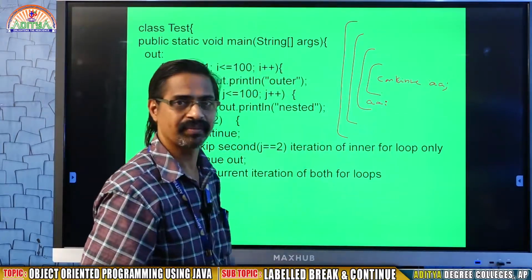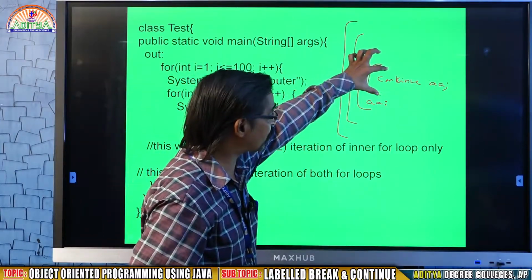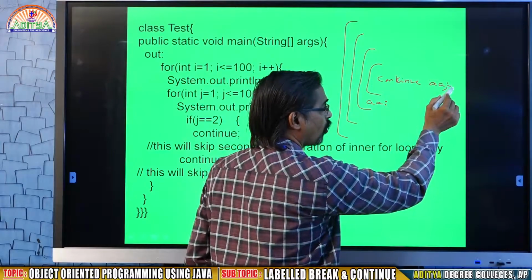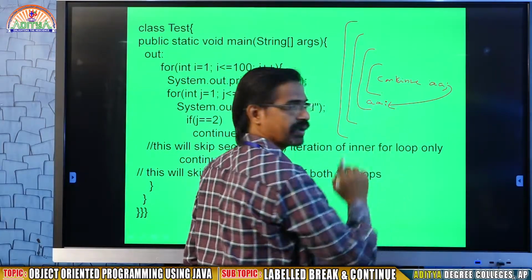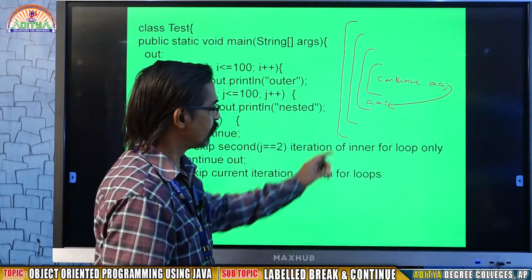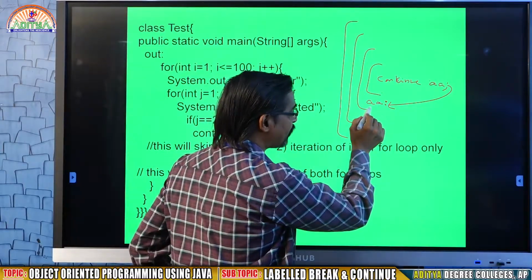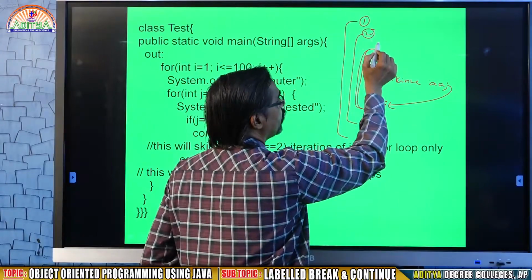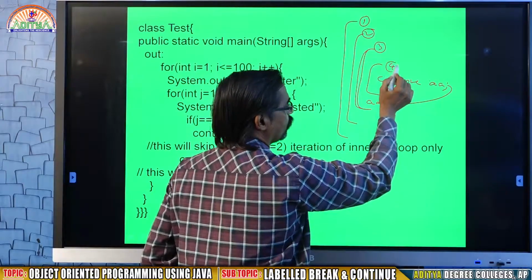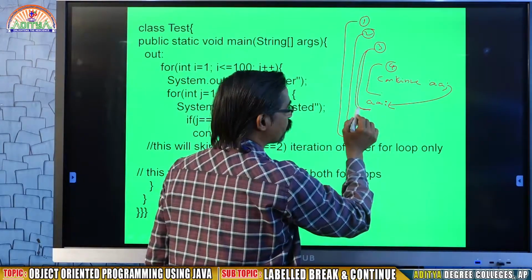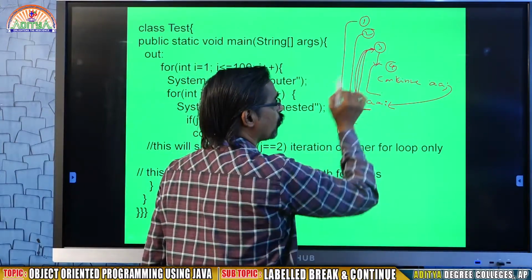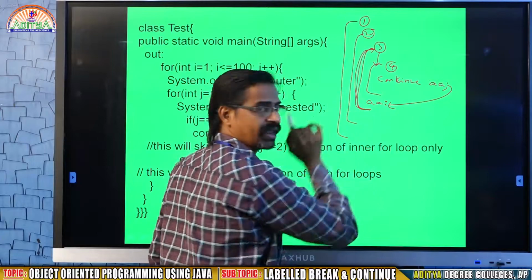The meaning of this continue is, instead of going upwards, it will go directly to AA. So here the AA label is available in the third for loop, that is, it is 1, it is 2, it is 3, it is 4. So AA is there, so from this place it will go to the third. From the third again it will go into the fourth. In the fourth there is continue AA.